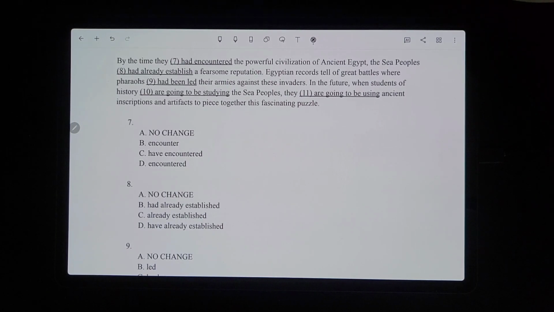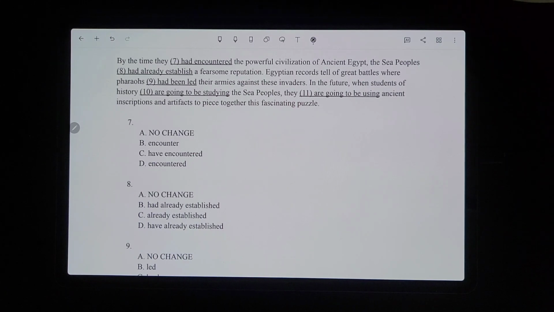So we can kind of already skip to 8 because we know that's what happened first. Like the Sea Peoples had already established a fearsome reputation, that would be had with the past participle.